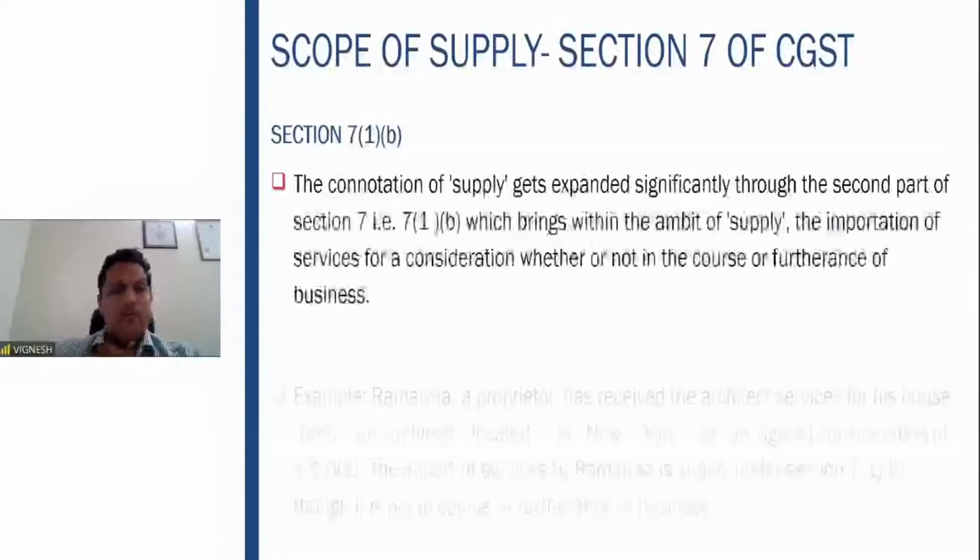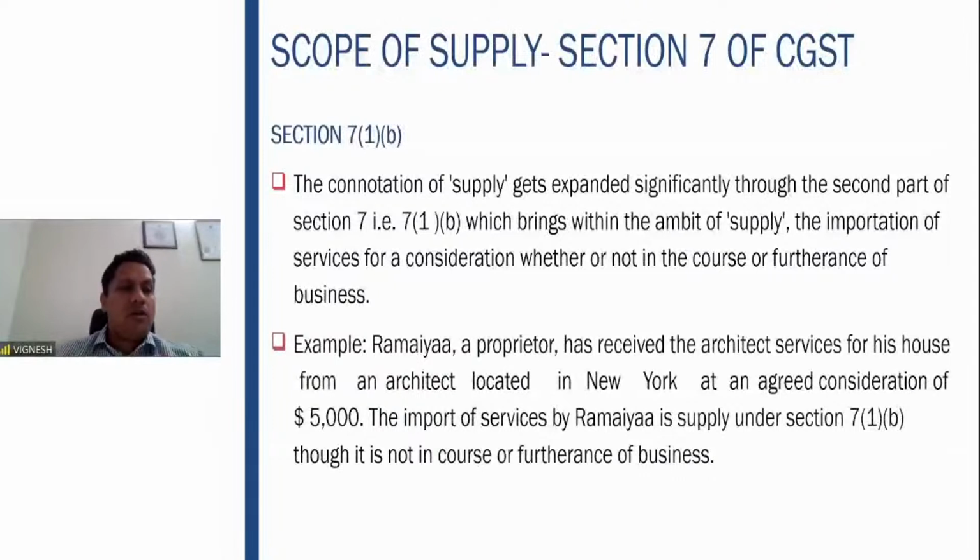Now we come to 7 subsection 1b, which speaks about importation of services for a consideration, whether or not in course or furtherance of the business. So therefore here, whether it should be in the course or furtherance of the business, that point is totally removed. So if you are importing any service for a consideration, it doesn't matter whether it is in course or furtherance of the business or not.